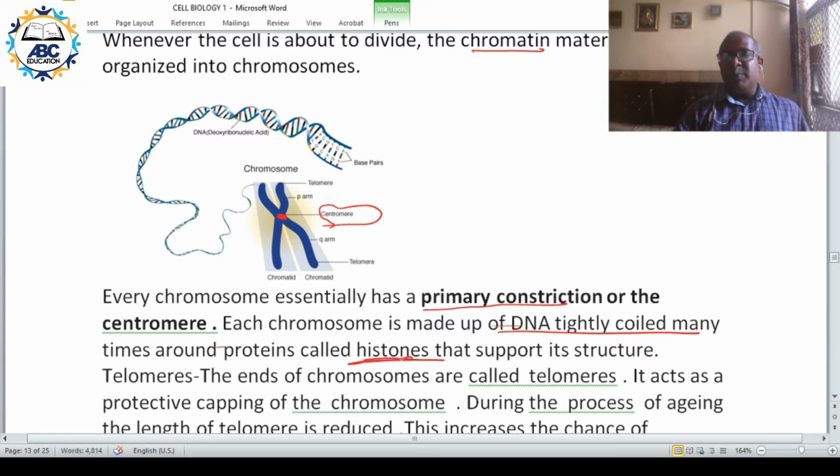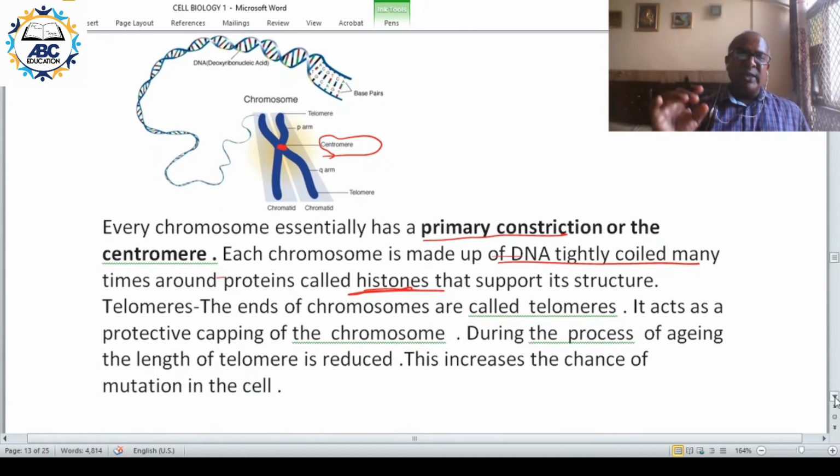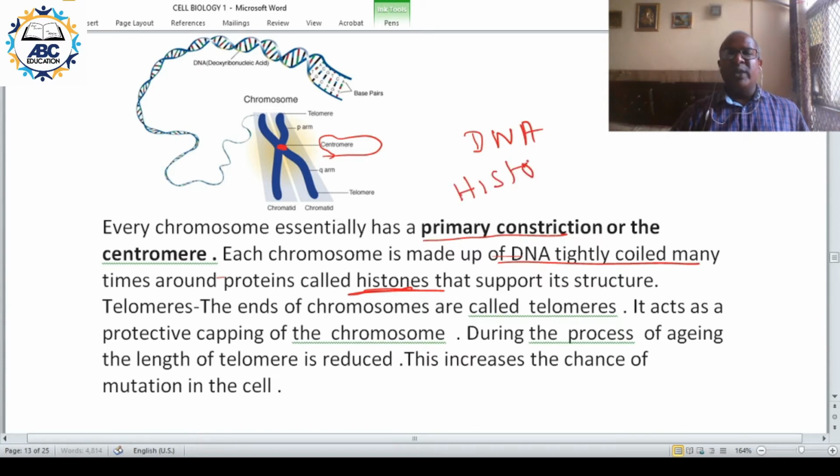So chromosome is made up of two things: DNA and histone protein. The DNA is wound around the histone protein.